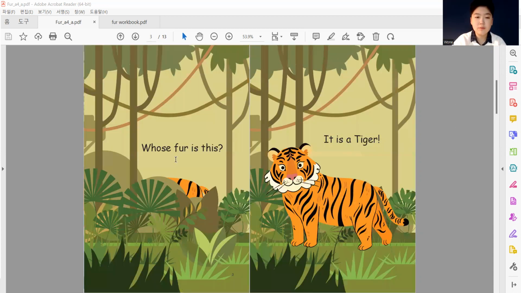All right. Whose fur is this? The answer's on the screen. But what animal is this? Where does this animal live? It is a tiger. What color fur does a tiger have? There are 3 colors, right? Can you think of other animals that have orange and black fur?